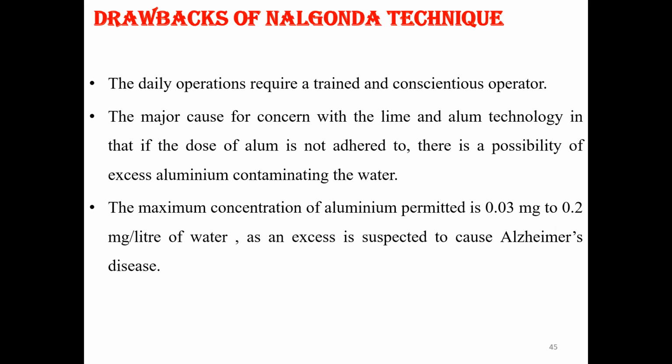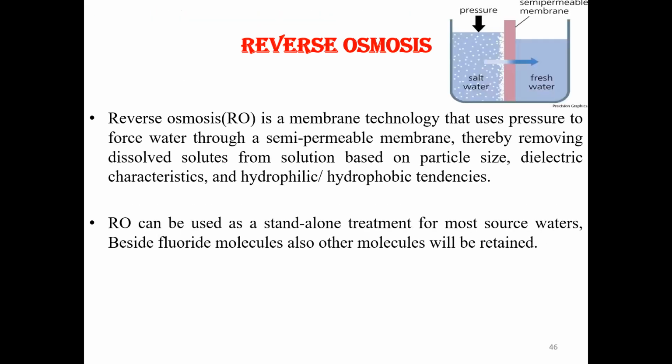Drawbacks: the daily operation requires a trained operator. The major cause of concern with the lime and alum technology is that if the dose of alum is not controlled, residual aluminium may remain; the maximum concentration of alum permitted is 0.03 milligram to 0.2 milligram per liter of water.